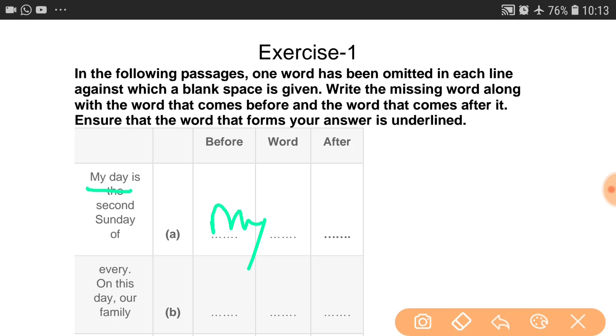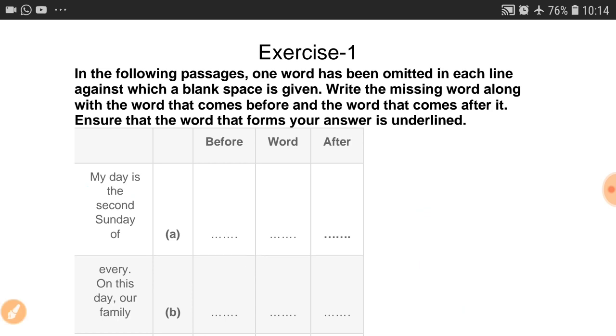In the word column we have to write the missing word, that is favorite. And in this column we have to write the word that comes after it. What is the word? My favorite day. So day should be written here. This is completed: My favorite day is the second Sunday of.